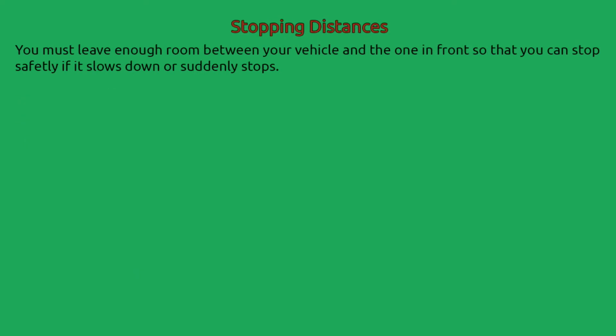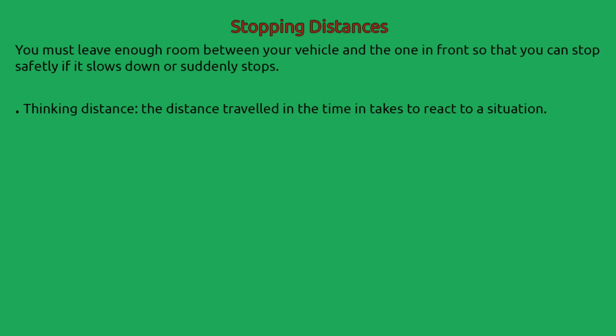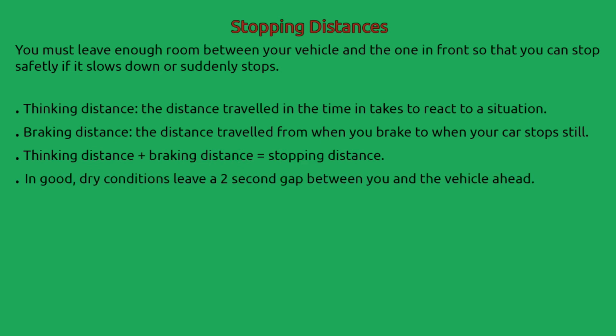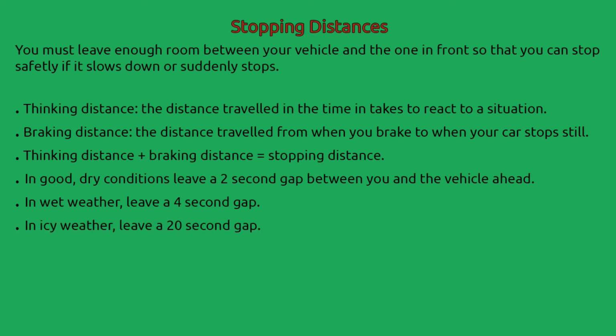Stopping distances. You must leave enough room between your vehicle and the one in front so that you can stop safely if it slows down or suddenly stops. Thinking distance. The distance travelled in the time it takes to react to a situation. Braking distance. The distance travelled from when you brake to when your car stops still. Thinking distance plus braking distance equals stopping distance. In good dry conditions, leave a 2-second gap between you and the vehicle ahead. In wet weather, leave a 4-second gap. In icy weather, leave a 20-second gap.